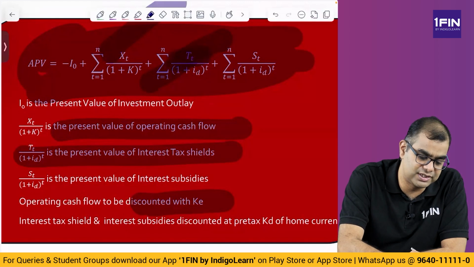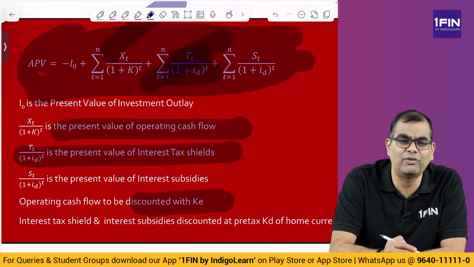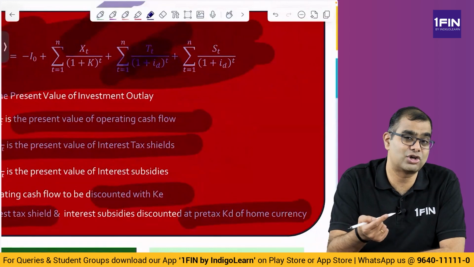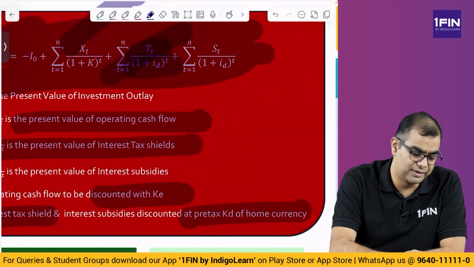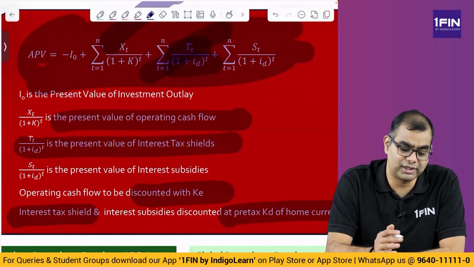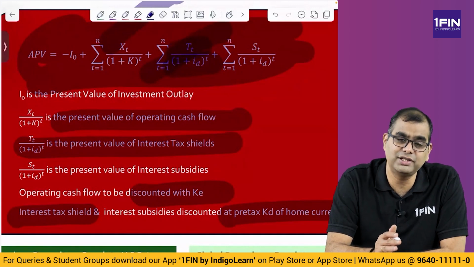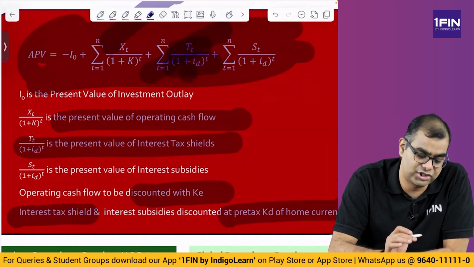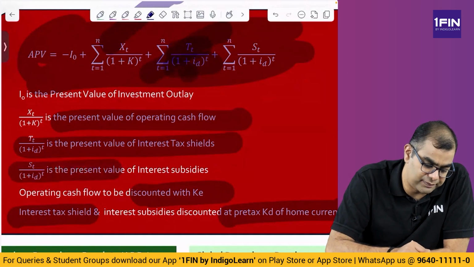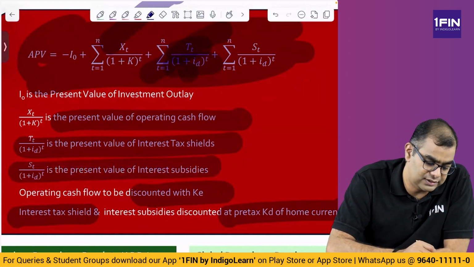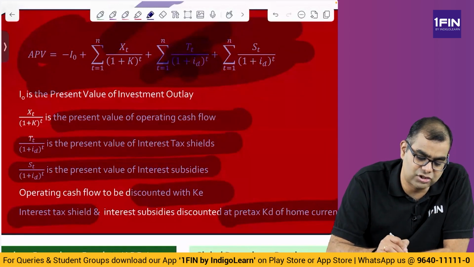What is tax benefits? This T divided by 1 plus ID. What is ID? ID is pre-tax cost of debt of home currency. Pre-tax cost of debt of home currency. Okay, please remember home currency. So the pre-tax cost of debt of home currency, you are going to use that to discount the tax shield. Same way you discount the present value of interest subsidies. Interest subsidies also you discount at the pre-tax cost of debt of home currency.